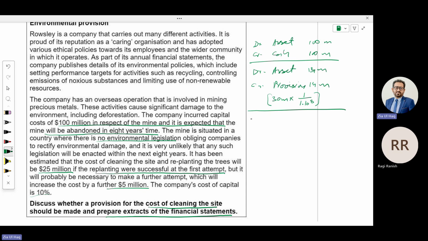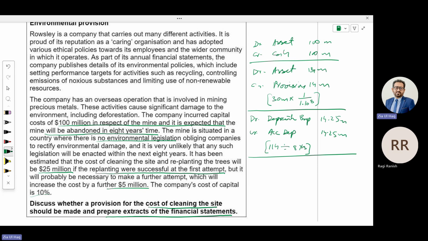At year end, you will record depreciation: debit depreciation expense, and credit accumulated depreciation, with 114 divided by 8 years, 14.25 every year.